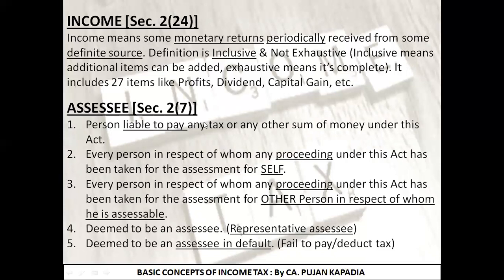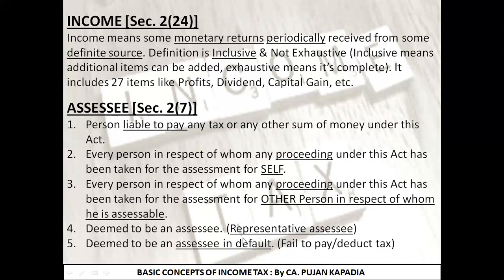The next part that we studied was assessee. Who can be termed as an assessee? There were 5 points under this. First, any person who is liable to pay any kind of tax, interest, or penalty will be known as an assessee. Second, if any proceeding, any case is going on for assessment of his own income, that is, for his own self, he will be part of assessee. Third, if any proceeding or assessment is going on for any other person. Above it was for self, here it is for another person.